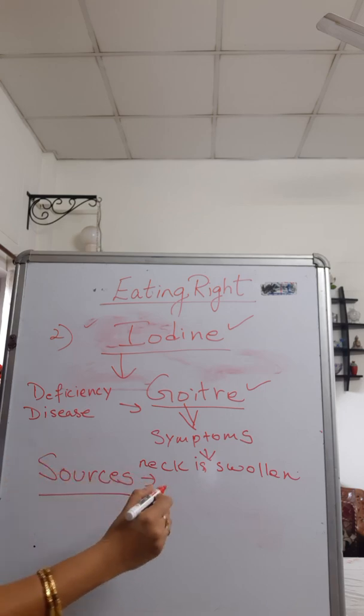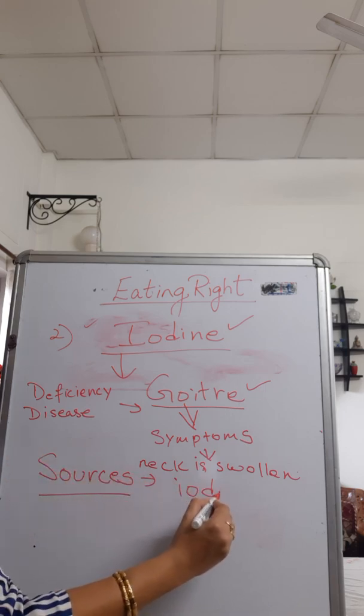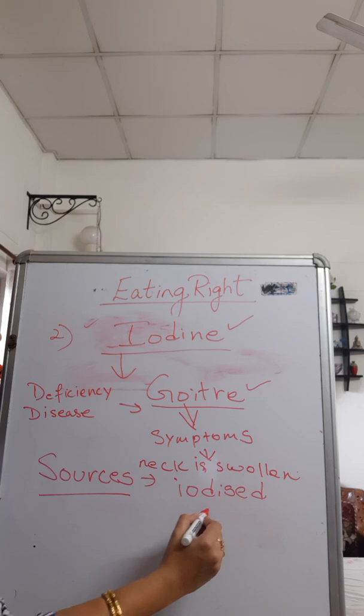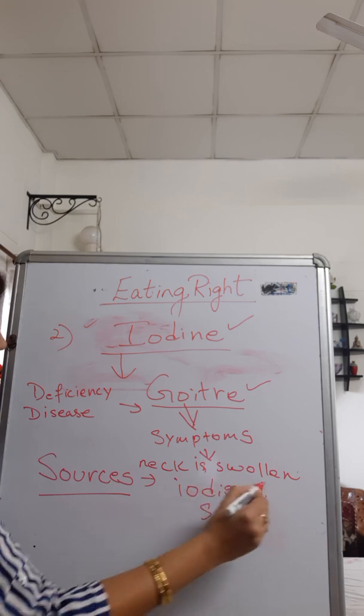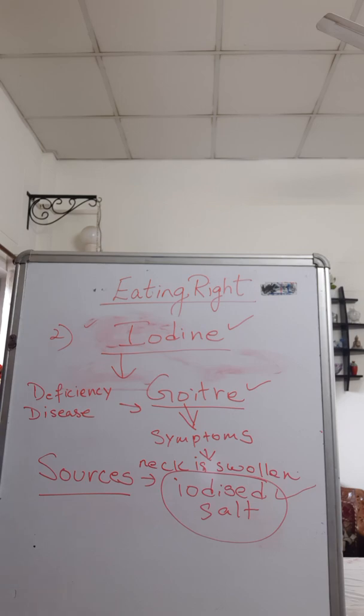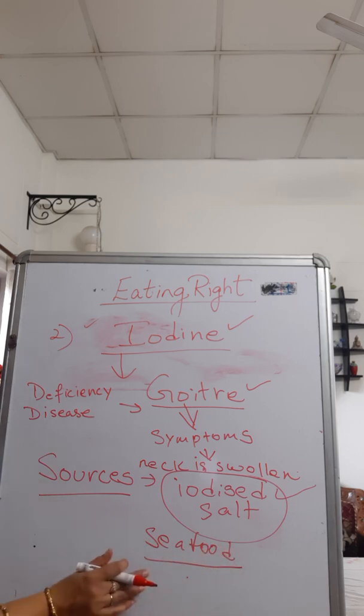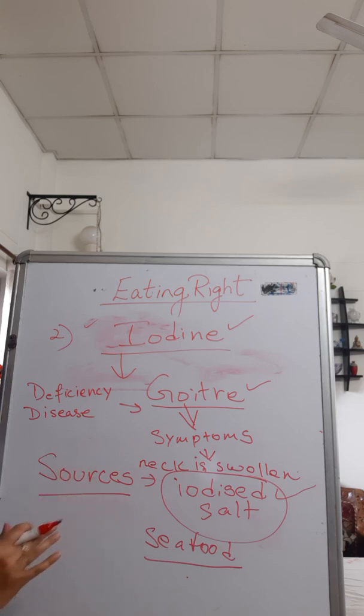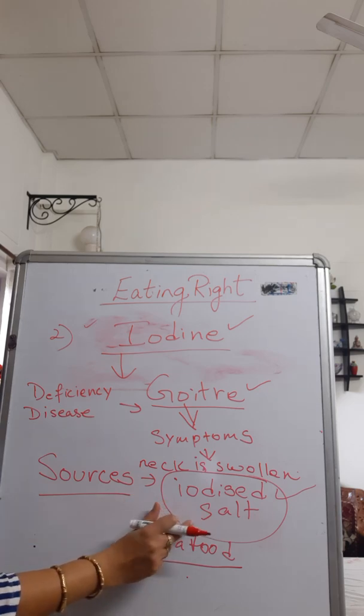Well, we get it from iodized salt. You all have consumed iodized salt, right? So this iodized salt which we have in our homes is the best source of iodine. Okay, and seafood also. Seafood is also rich in iodine. Now that doesn't mean that we consume too much salt. We need minerals in a very small quantity, in the right amount. But you should consume iodized salt.